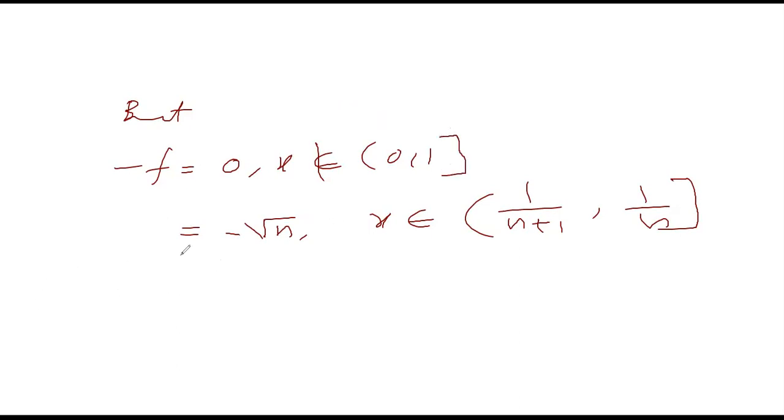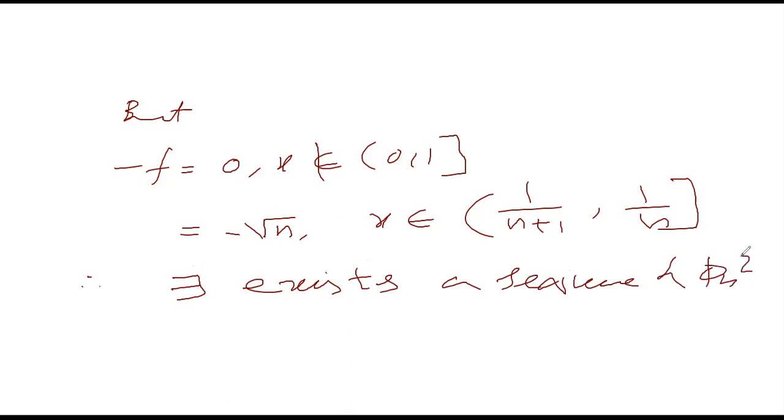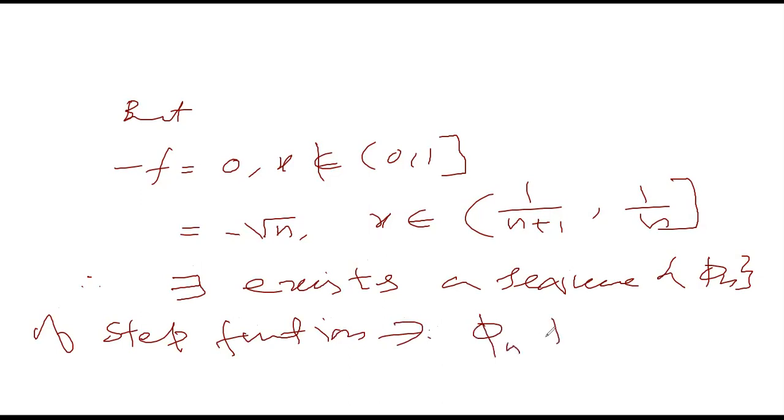Okay, and this function is not bounded below, because whenever x approaches 0, minus f will approach minus infinity. So therefore there does not exist a sequence phi n of step functions such that phi n increases to minus f.